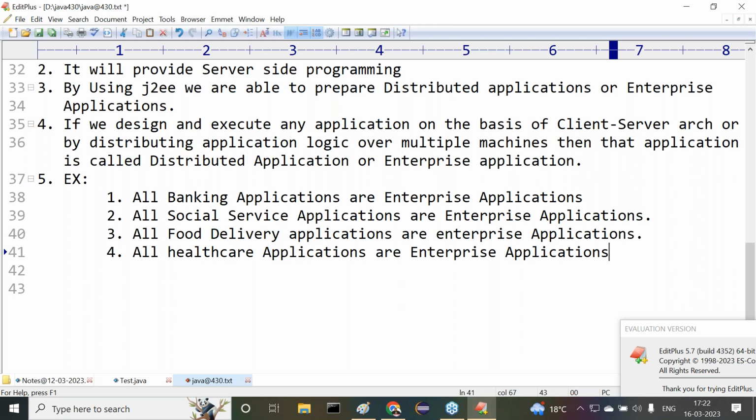Recently I went to a hospital because of my relatives. I went to the Apollo hospitals, for example. Understand it now? When I entered the Apollo hospital, they completed some formalities. What formalities? They took the patient details as well as the details of the guardian who came along with the patient.